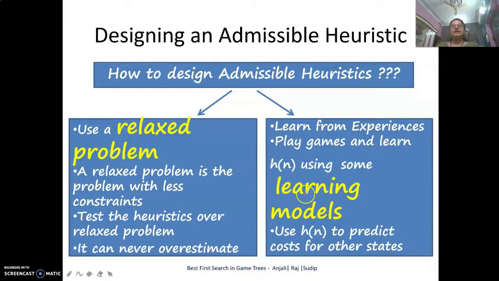The next way we can do it is using learning models. That is, we can play games and learn the heuristic function using the learning models.